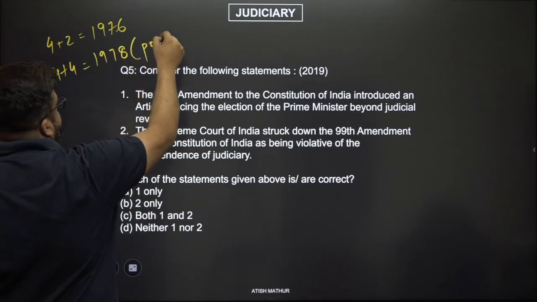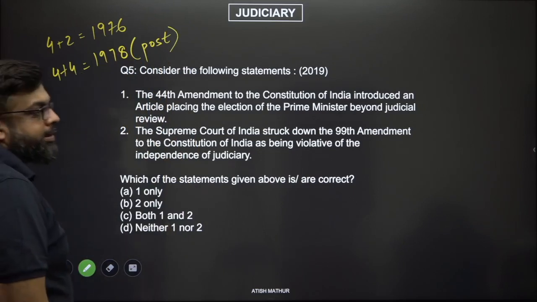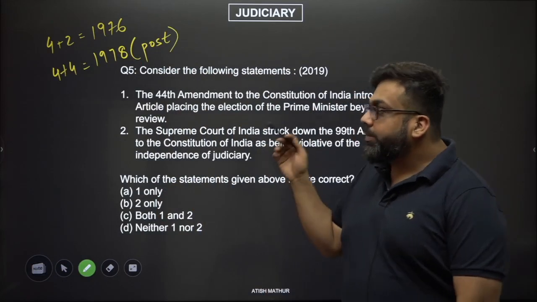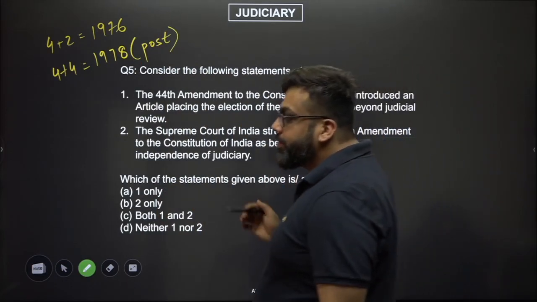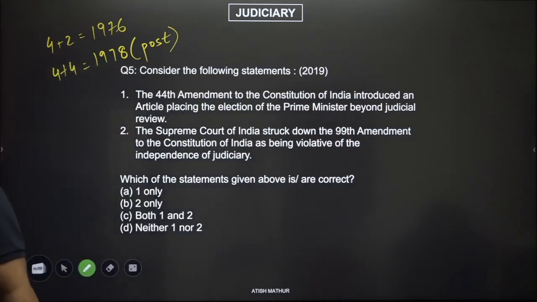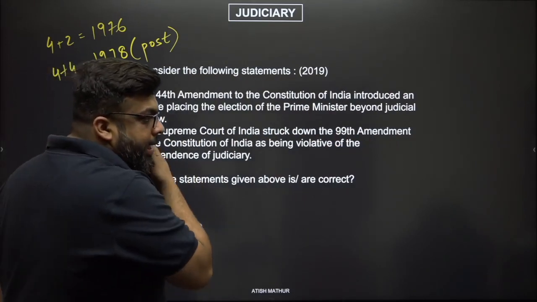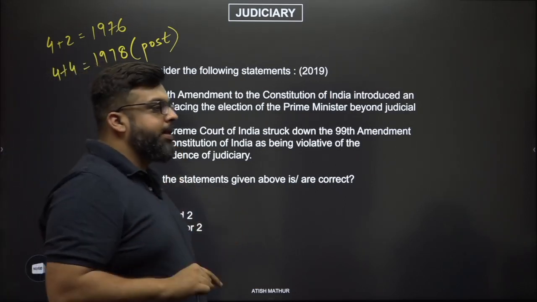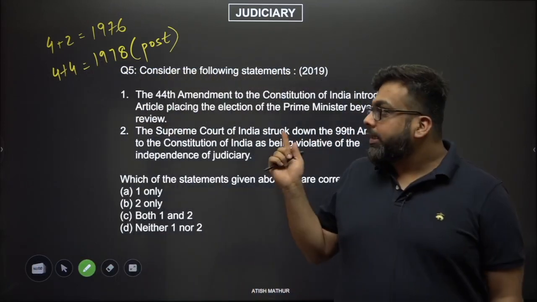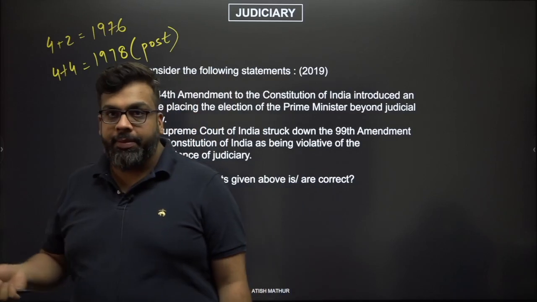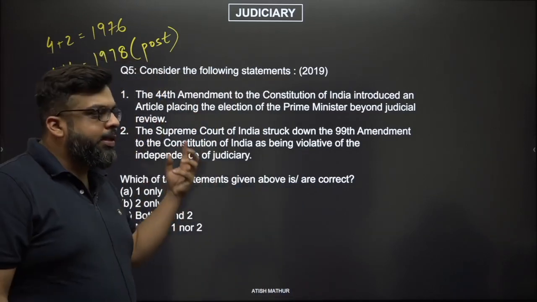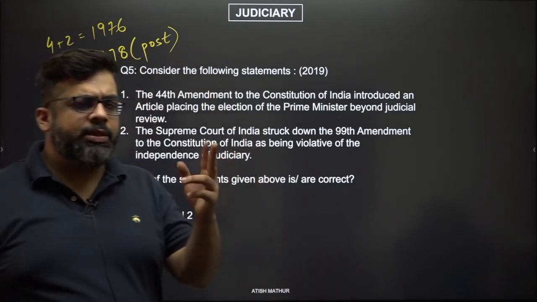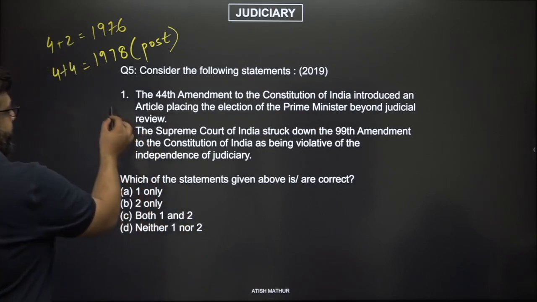This is the post-emergency amendment, right? Now the post-emergency amendment is to undo the misdoings of the emergency. This is supposed to be the good amendment. 42nd is supposed to be the bad amendment. Now see, the 44th Amendment introduced an article placing the election of the Prime Minister beyond judicial review. This is incorrect because this was done through an earlier amendment. This was not done through the 44th Amendment. The 44th Amendment was supposed to bring back and undo the wrongs that happened. I think it was the 38th or the 39th Amendment. So this is definitely wrong.